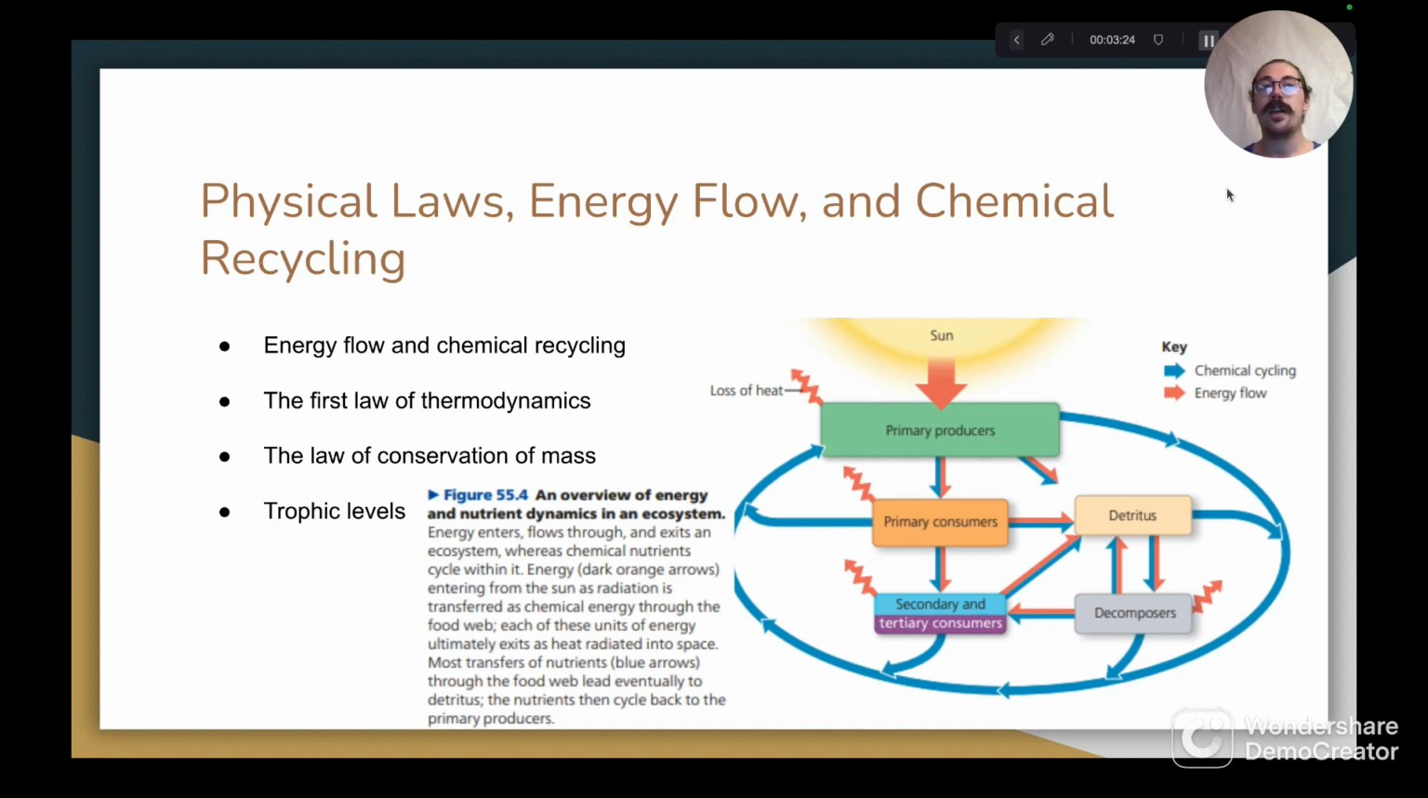Next, we have the tertiary consumers. The heterotrophic tertiary consumers are organisms that derive their nutrition by feeding on secondary consumers. For example, carnivorous predators that feed on other carnivores are tertiary consumers.